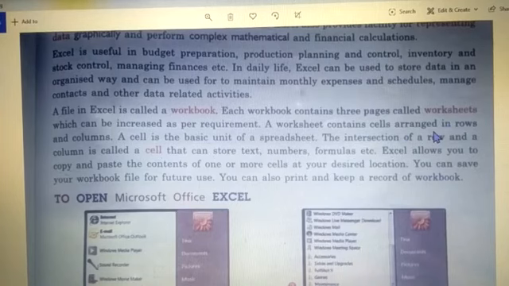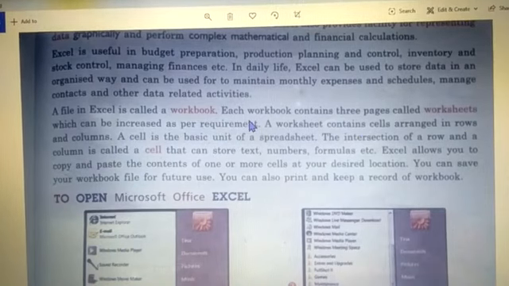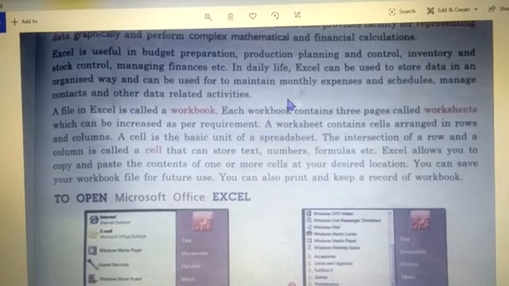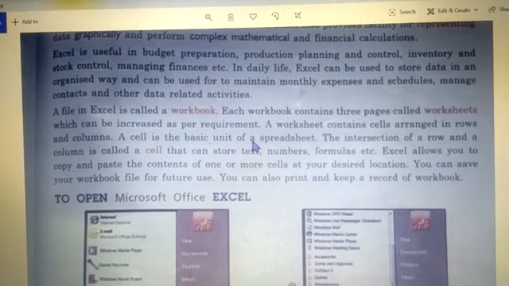And these are in table format, so you will have rows like this, horizontally, right? And columns are vertically, right? So wherever these rows and columns intersect, that is known as cells. So a worksheet contains cells arranged in rows and columns. And what is a cell? It is the basic unit, meaning one single cell, right? One single cell is the intersection point of a row and a column. I will show you practically, children, don't worry, okay. So now we have come to the end of all the basics of Excel, right?